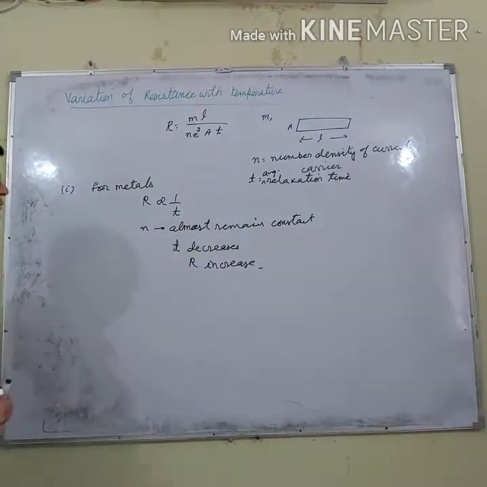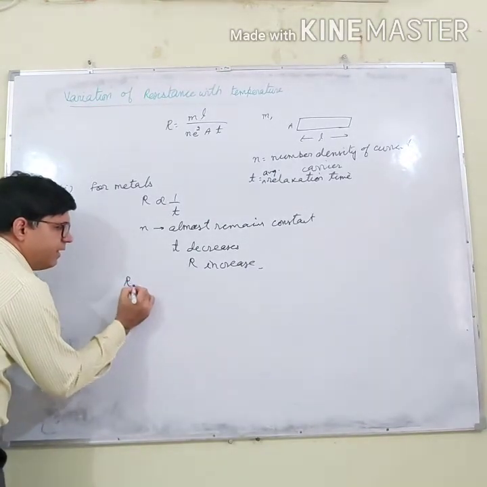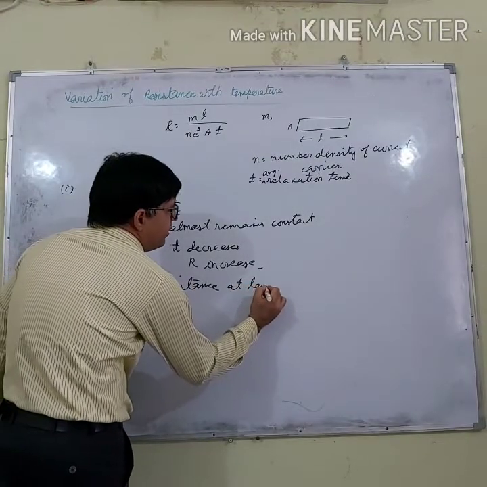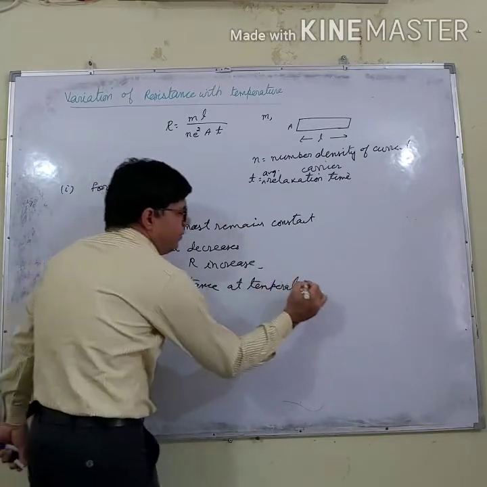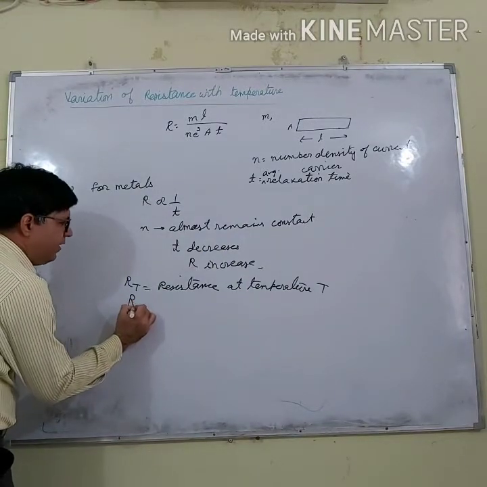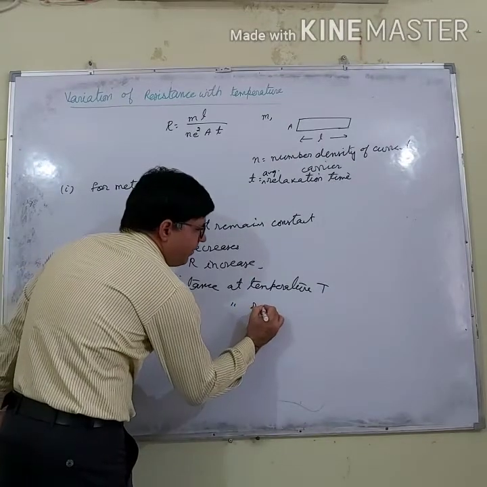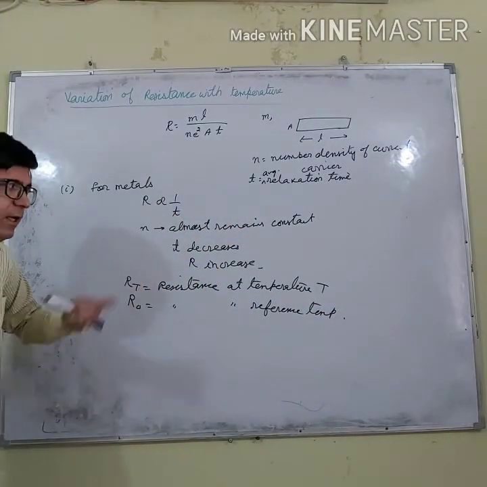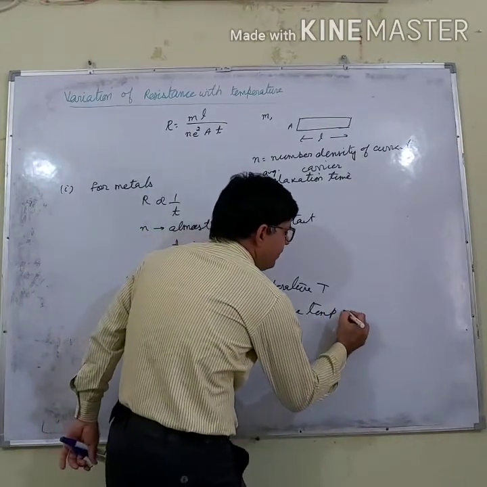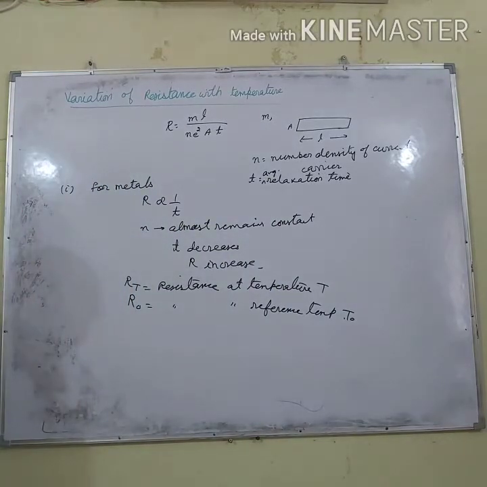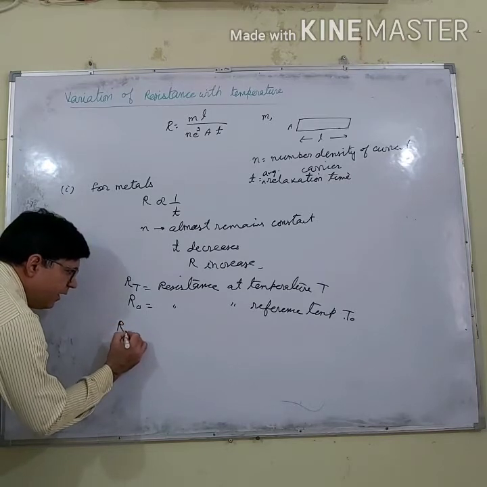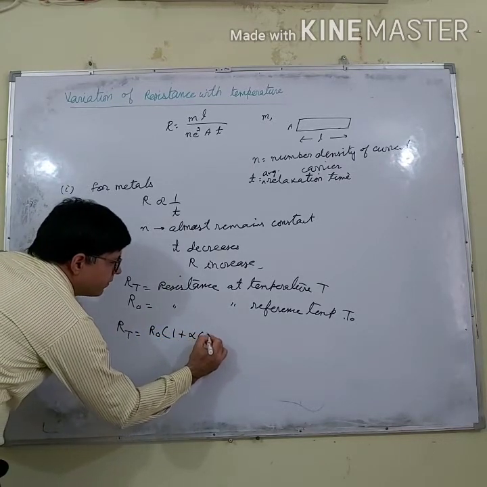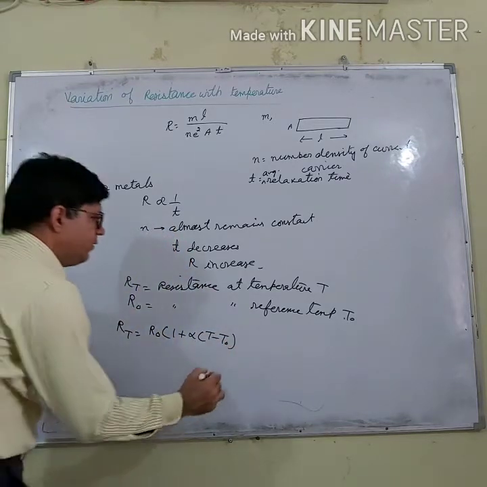Now how much does the resistance increase? Let us discuss. Let R_T be the resistance at temperature T, and R_0 the resistance at some reference temperature T_0, which is less than T. It is found that R_T equals R_0 multiplied by 1 plus α(T minus T_0).